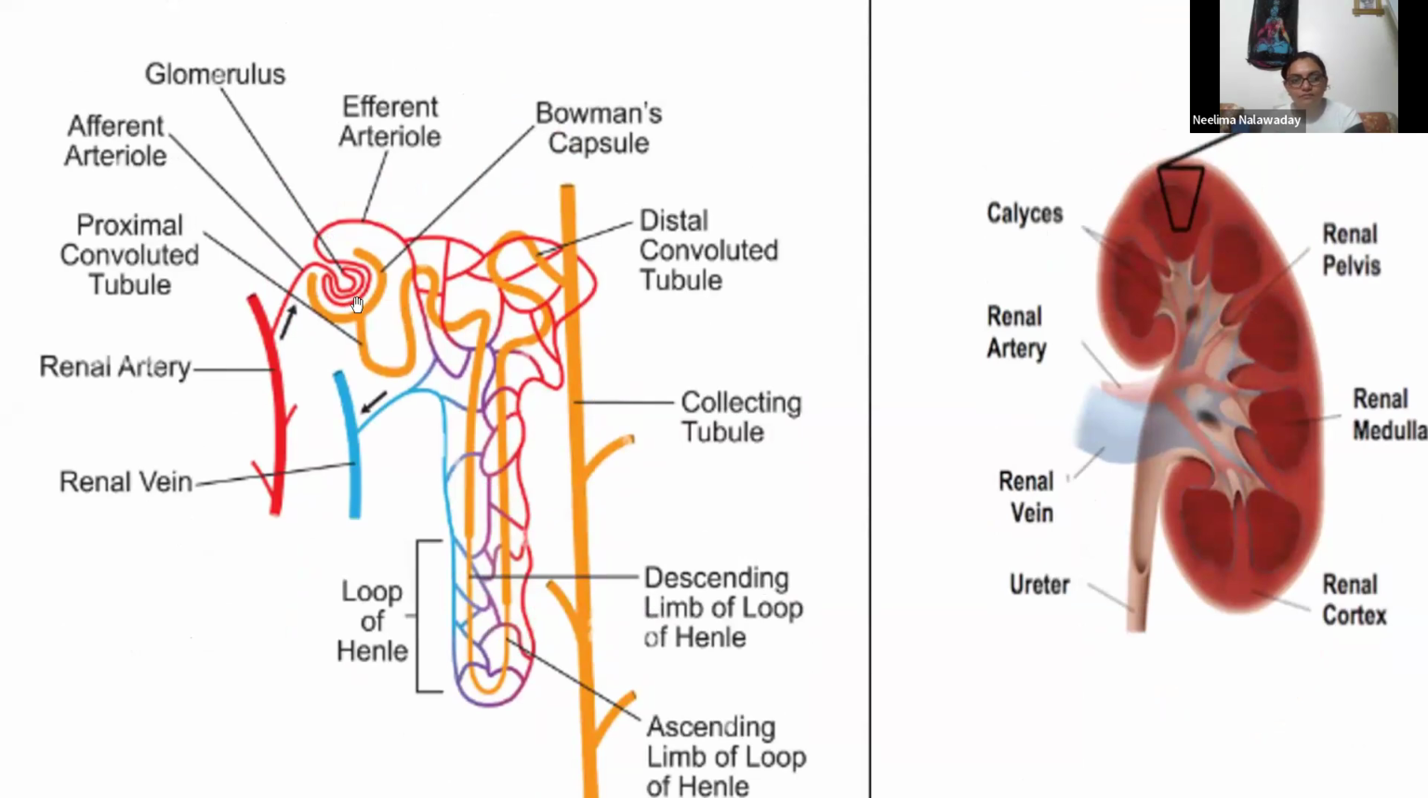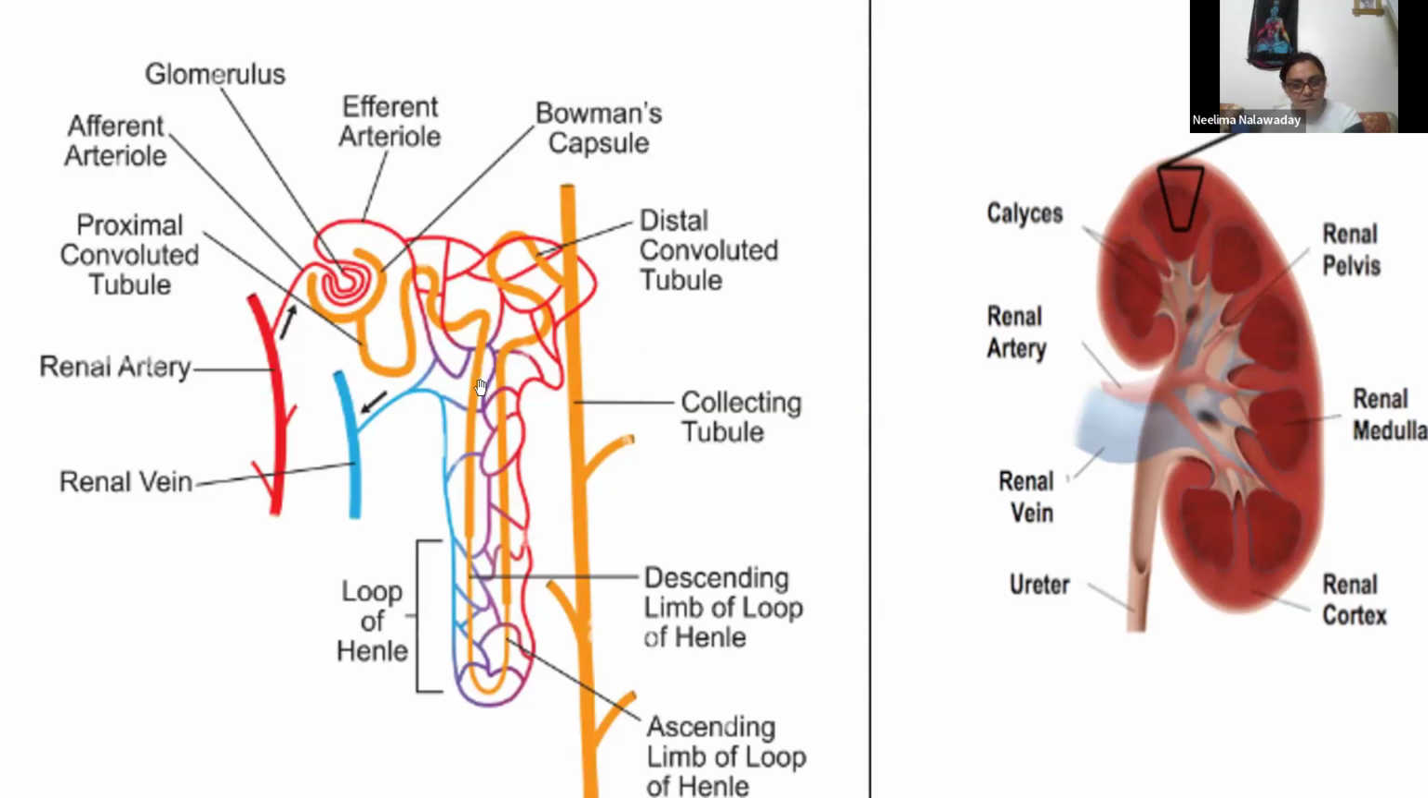The major filter is the glomerulus in Bowman's capsule, right? So it is very simple, but it looks very complicated because of this structure. But it's very simple. Blood is entering here, getting filtered, plasma getting filtered here. Remaining blood is entering into this system,